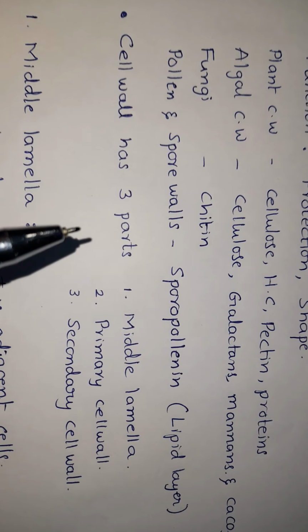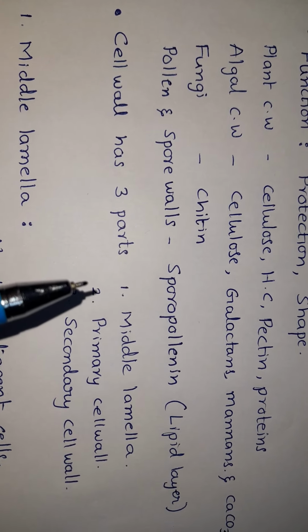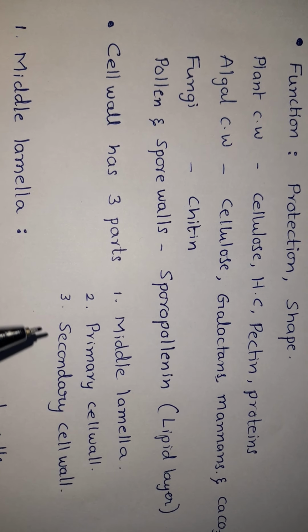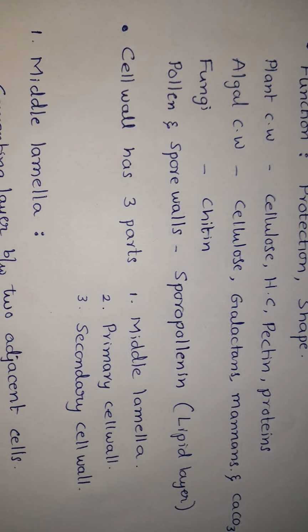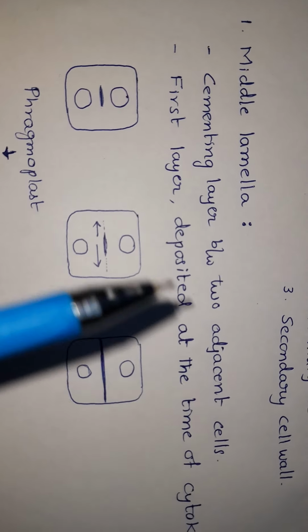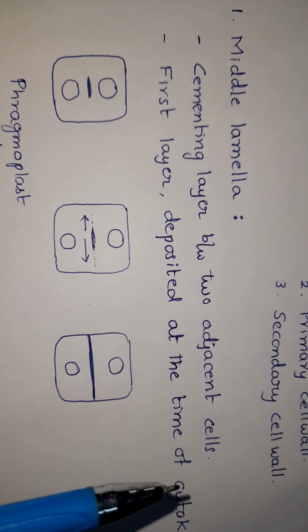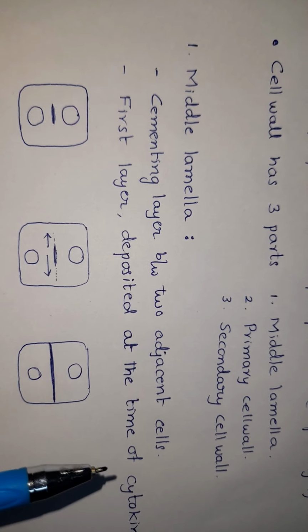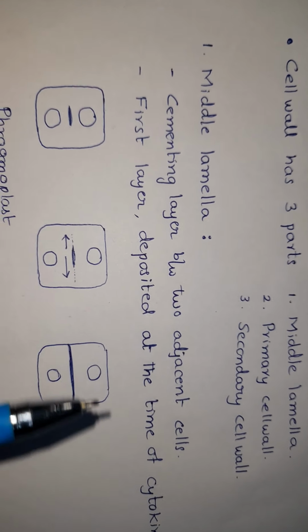Generally, the cell wall has three parts. First one is middle lamella, second is primary cell wall, third is secondary cell wall. The first one is middle lamella. It is a cementing layer between the two adjacent cells. It is the first layer deposited at the time of cytokinesis or cell division.